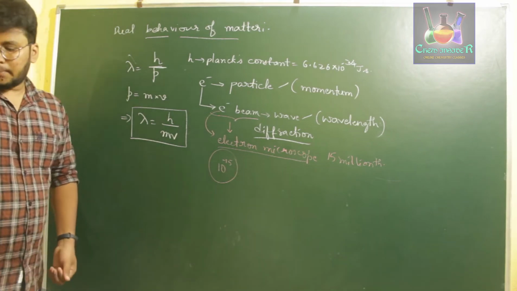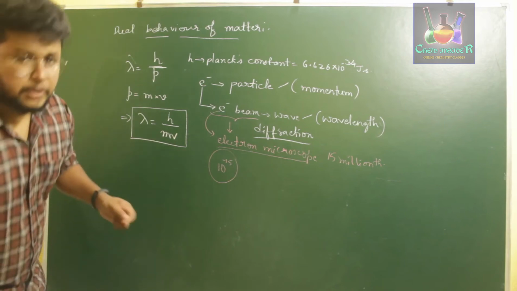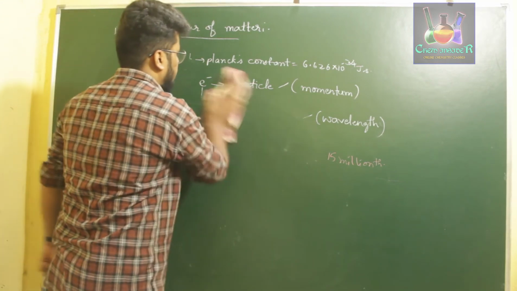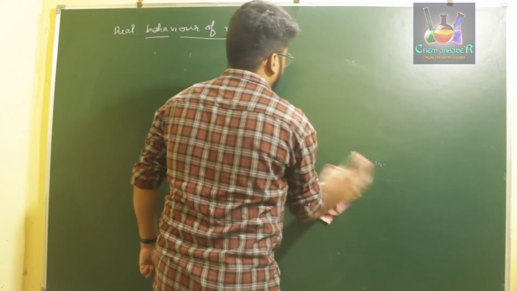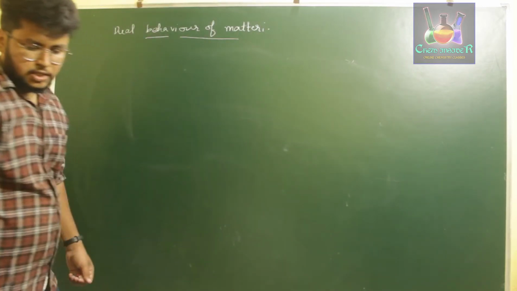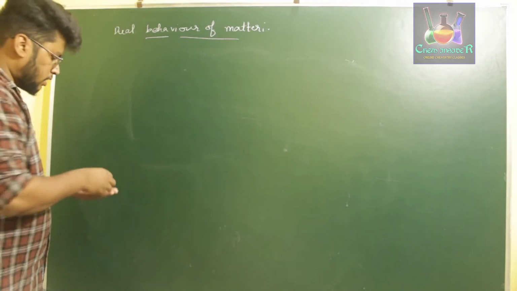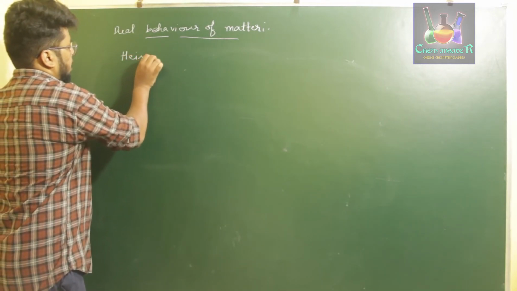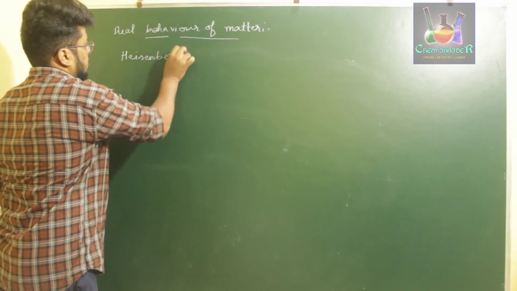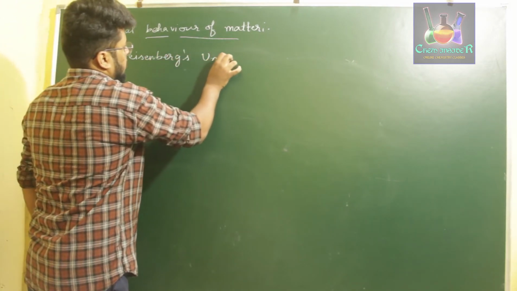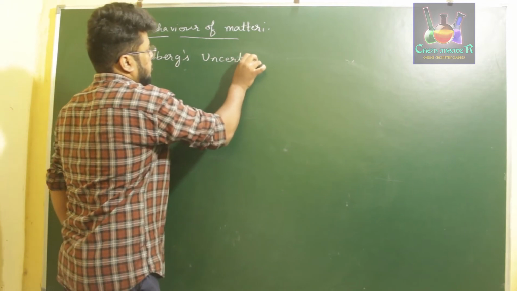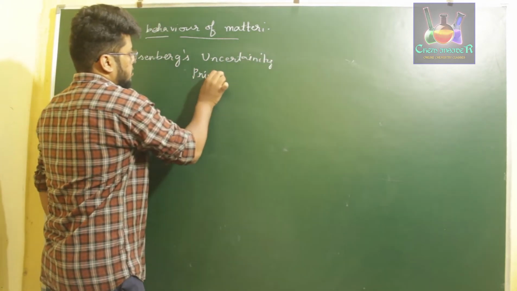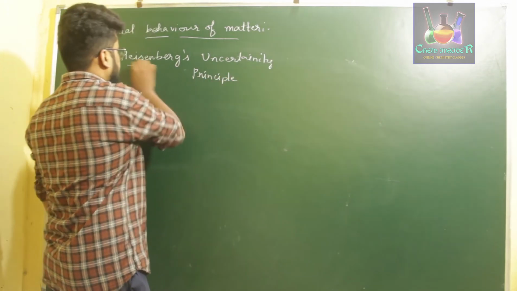Now the second important topic in this particular video is Heisenberg's uncertainty principle. The second important topic which we are going to discuss here is Heisenberg's uncertainty principle. So Heisenberg is a German scientist.